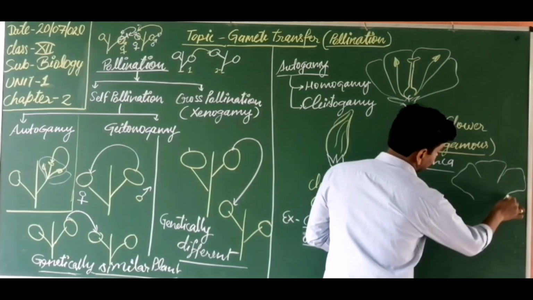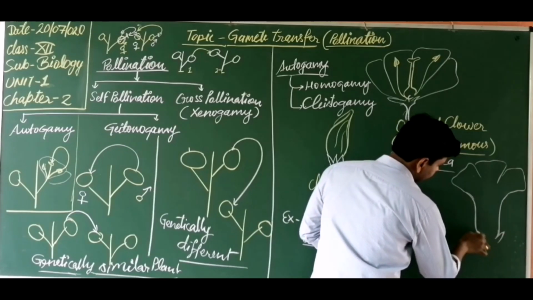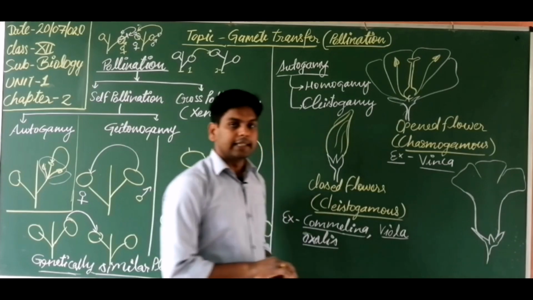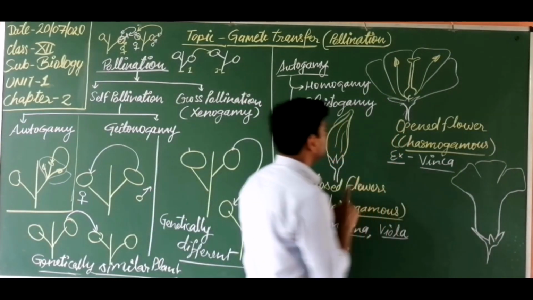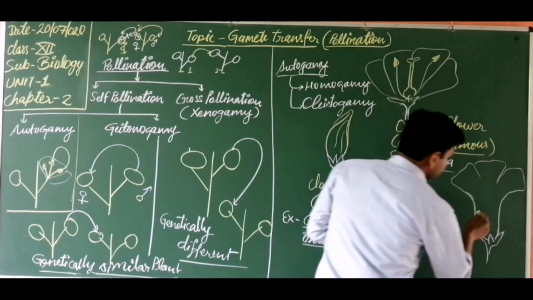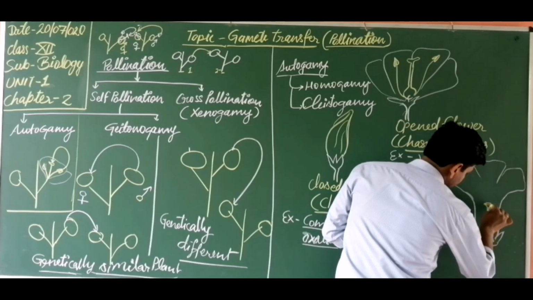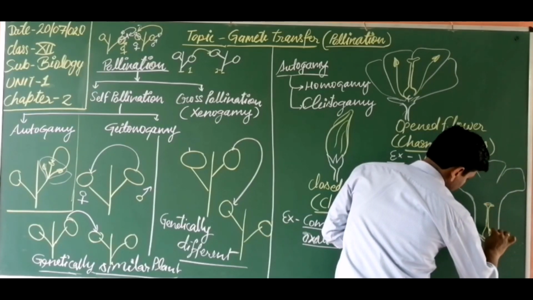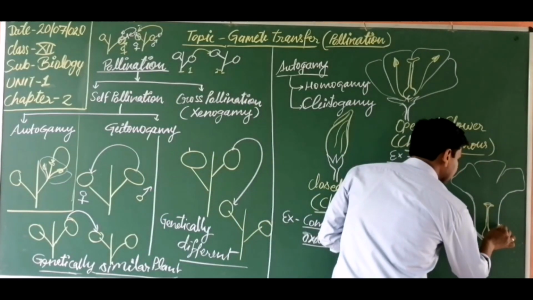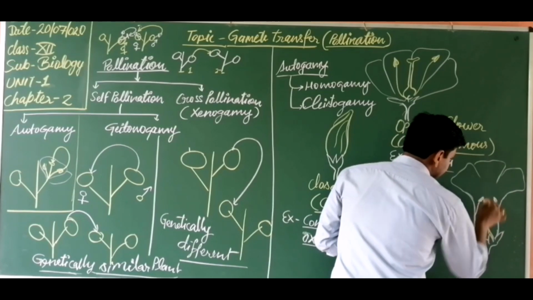Here you are looking at the vertical section of this flower. Students, do you know, here the only chance for pollination is autogamy. How? The pistil and stamens are situated in the tube of the corolla.